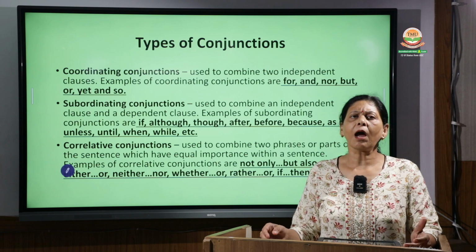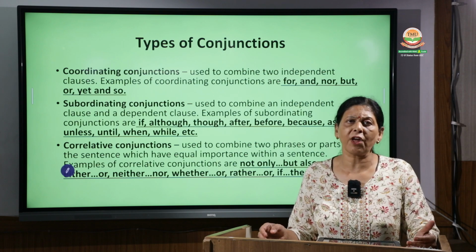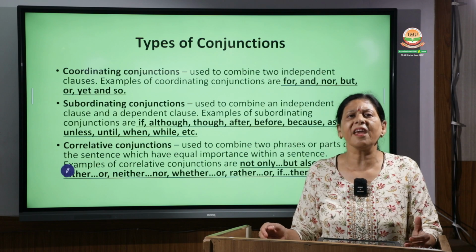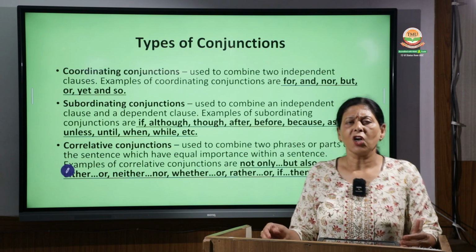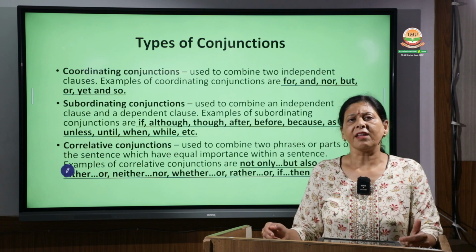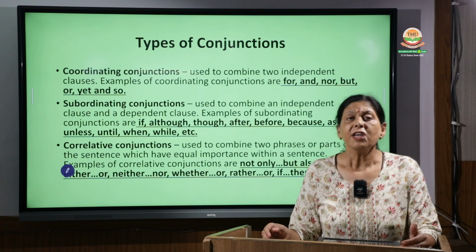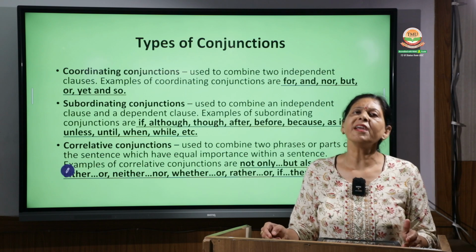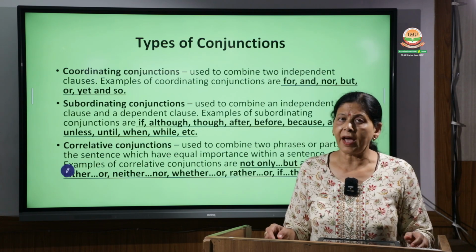If I simply say Ram works hard, I don't need any explanation for that. It doesn't appear that this sentence is incomplete. Now I come to the second sentence, Ram gets good incentives. This sentence is also complete. It is a statement that Ram gets good incentives. So both of them are independent clauses.